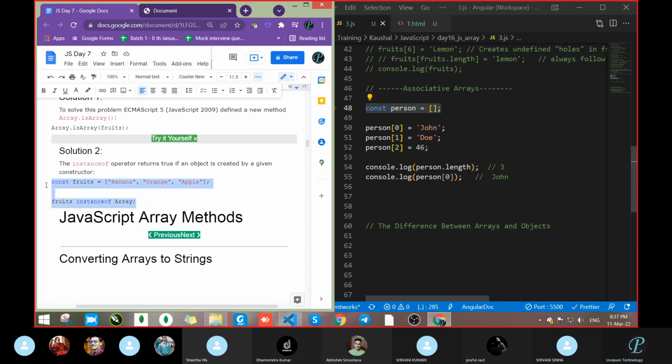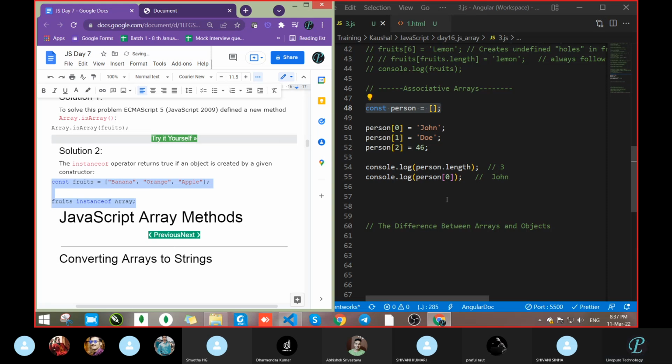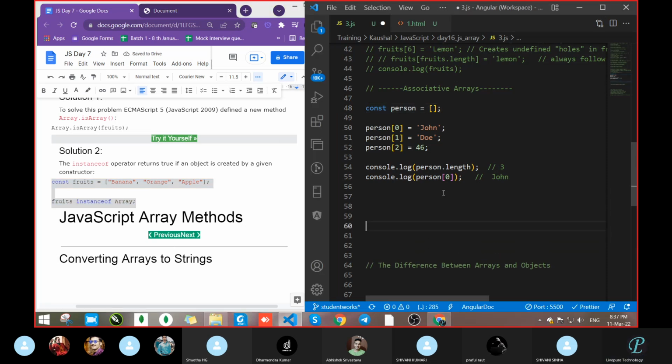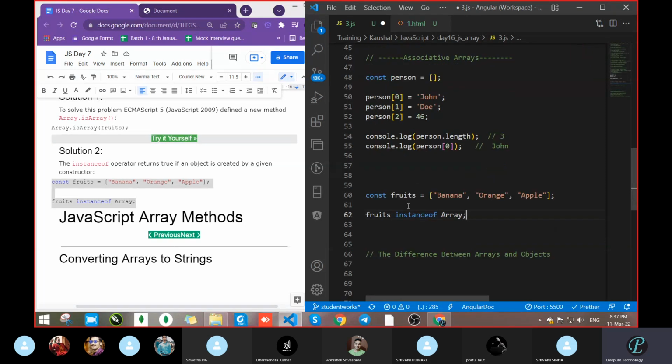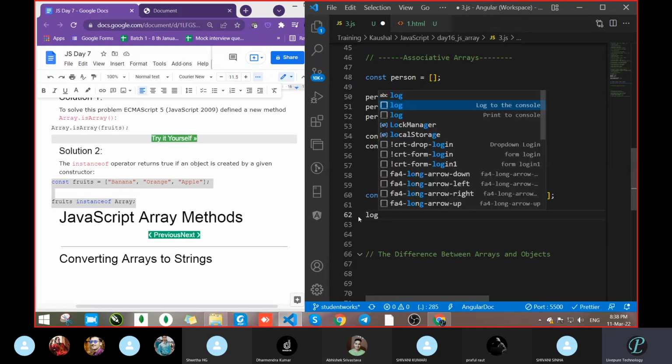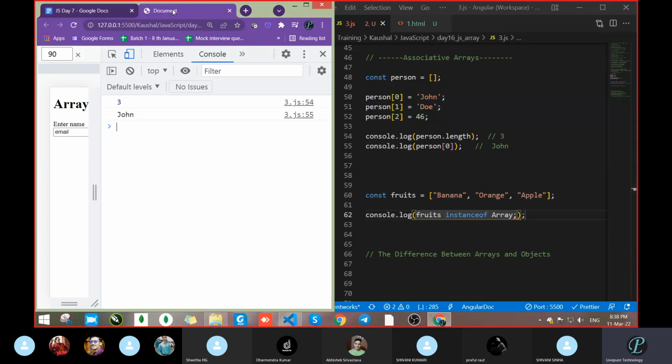Whatever we are discussing now, we had discussed from the starting itself. So const fruits equal to something we had taken. Next, we check fruits instanceof Array. In interview questions they ask this: how to check whether it is an instance or not. By this instanceof, where is the problem?